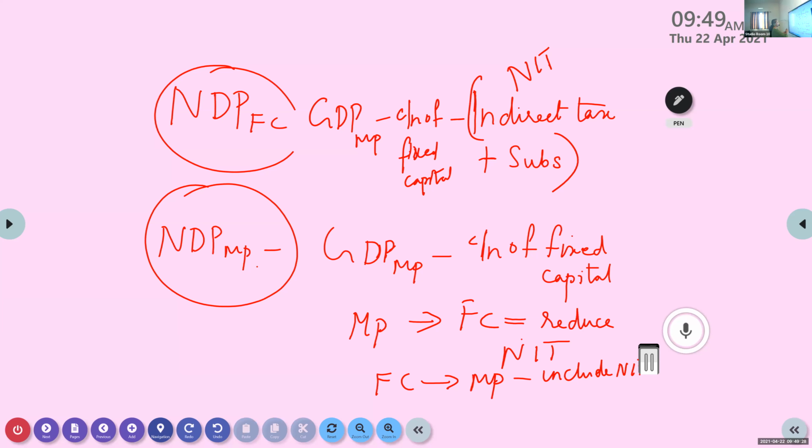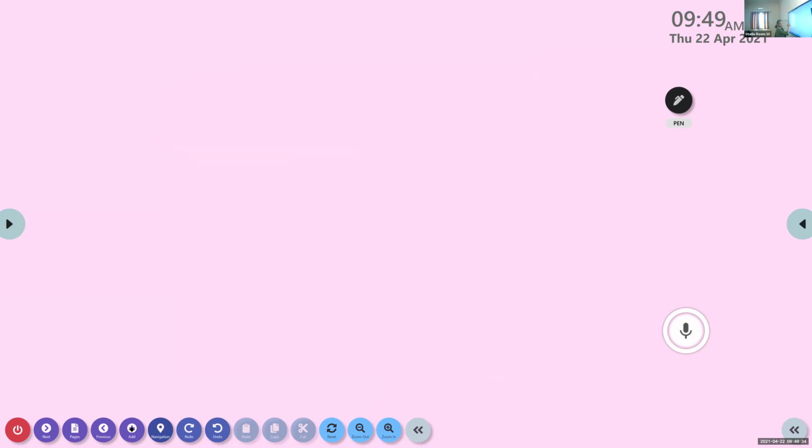So I'll just write down one formula. Just see. To get MP, it is equal to FC, at the same time we have to add indirect tax and subsidies should be reduced.